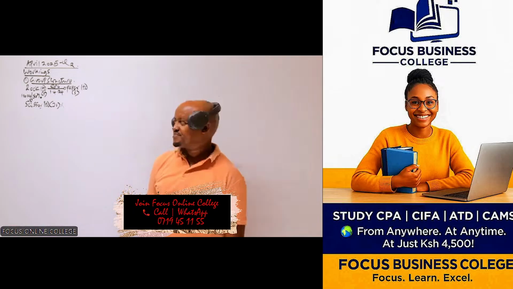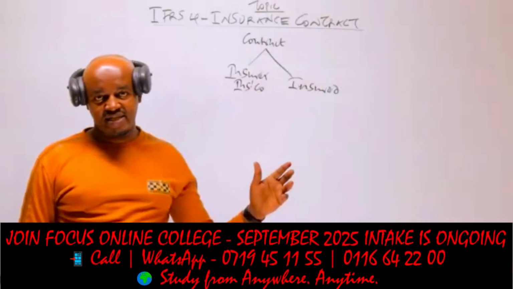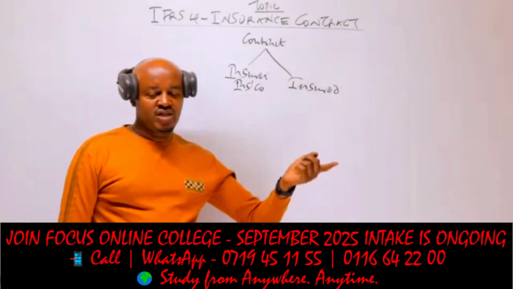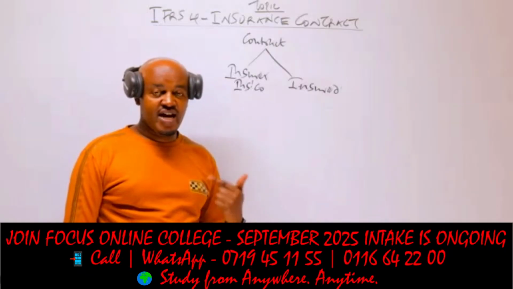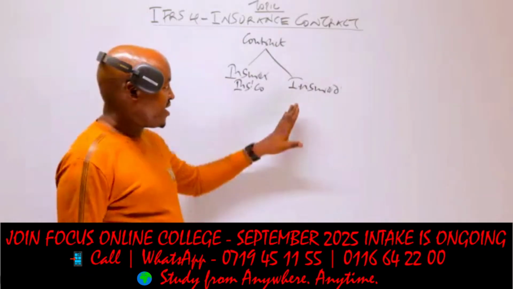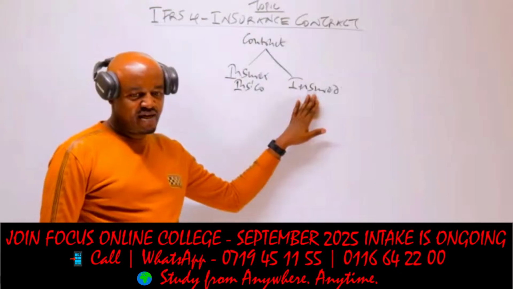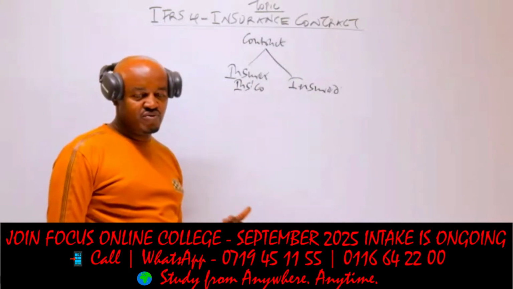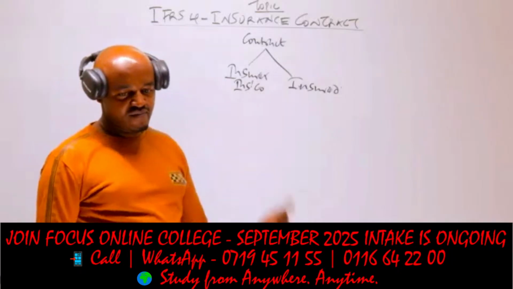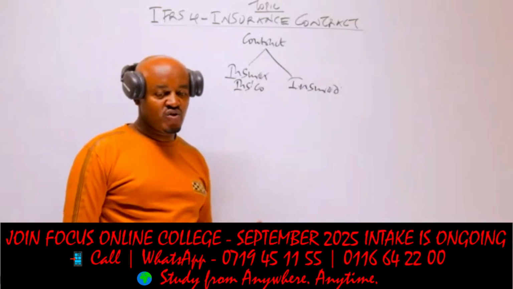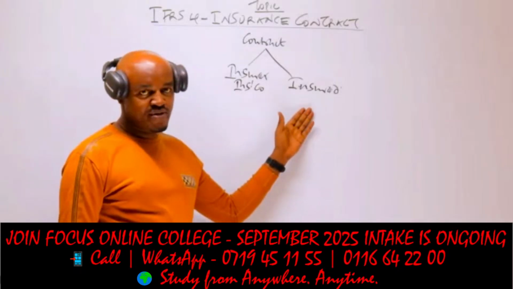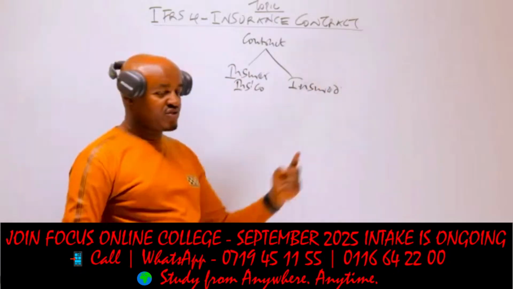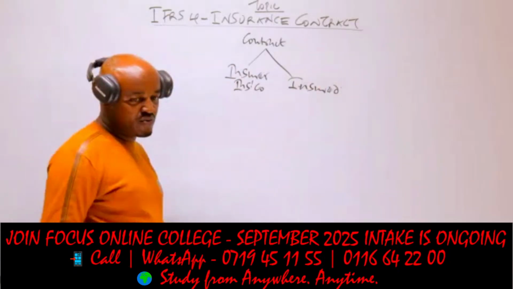What does that mean? It means that on the dates to compensate the insurer on the happening of a contingency, or basically on the happening of a future uncertain event, and now the insured on his part basically commit himself to be paying some periodical payments which are known as what? The premiums. So therefore, it's a contract between two parties, the insurance company or the insurer, and the insured. The insurance company undertakes to compensate the insured on the happening of a future uncertain event, and this person on his part must be paying some periodical payments which are known as what?